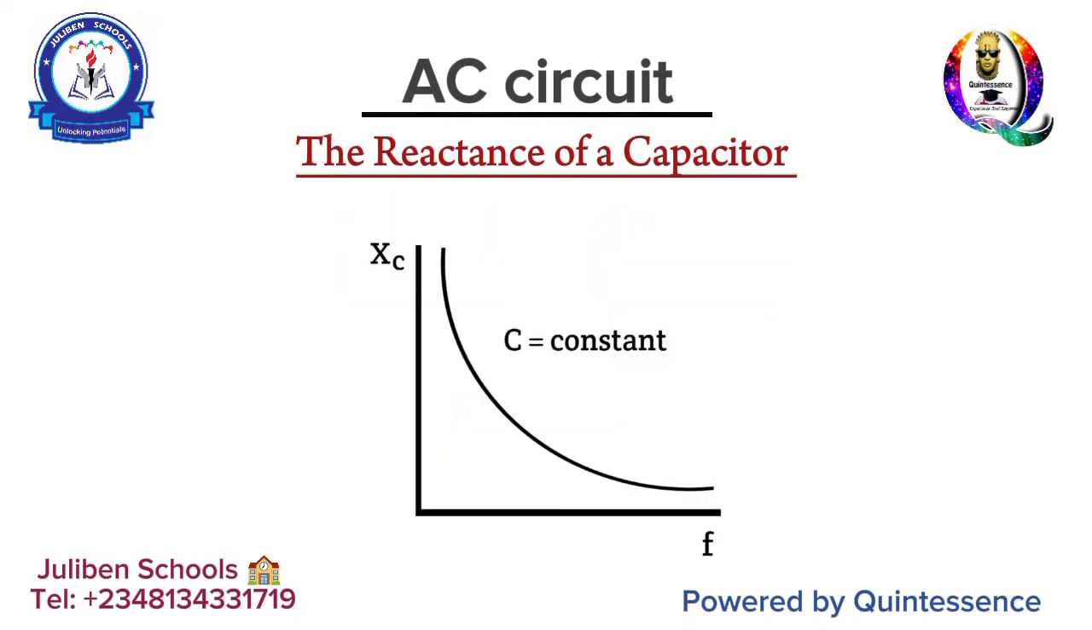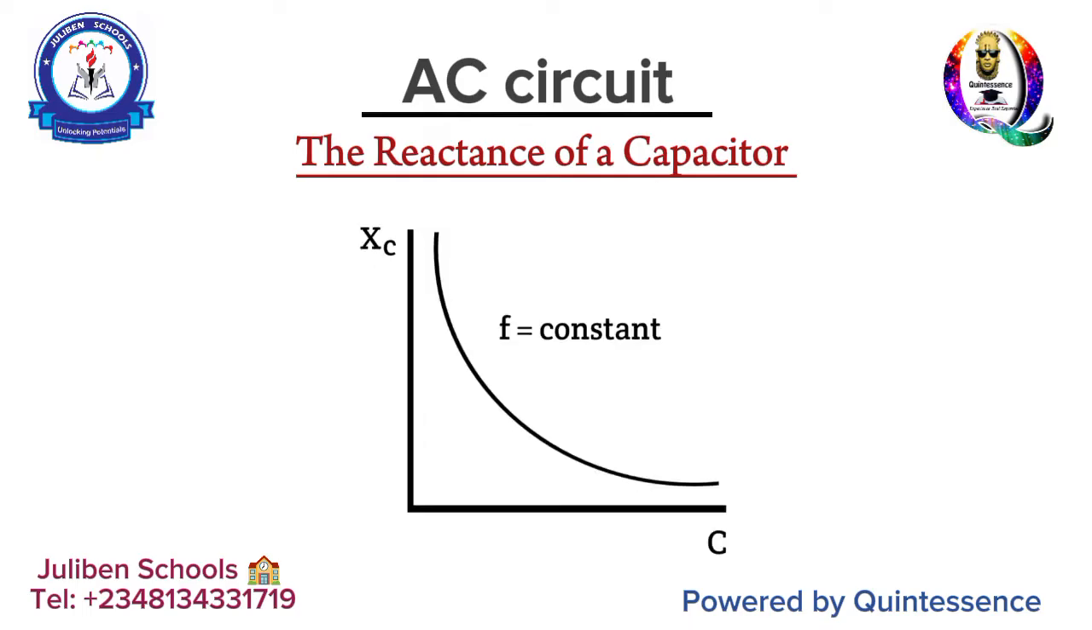And if you plot a graph of capacitive reactance against frequency, it will give you that inverse proportional graph as you see there, without the two terminals meeting each other at the top and the left. Same thing with capacitive reactance and capacitance, taking frequency constant, it gives you that diagram you see there.